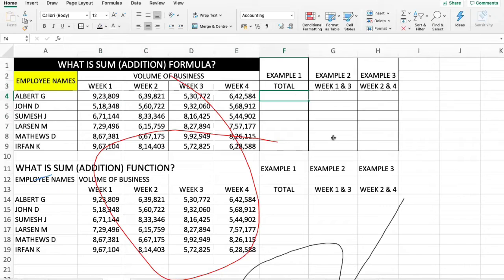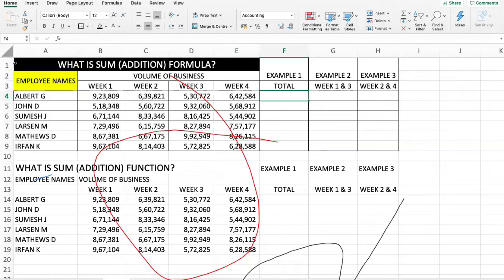Formula is a user defined formula where I select the cells, I enter a plus sign or a minus sign, and then I press OK. And function is something which Excel has inbuilt within it. Okay, so let's understand what is formula and what is function.